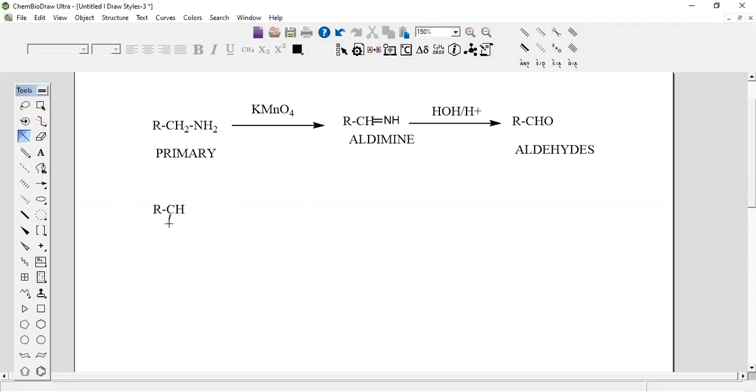Secondary amines means there are two R's, and this is the secondary amine. With the same reagent, what compound can you expect?